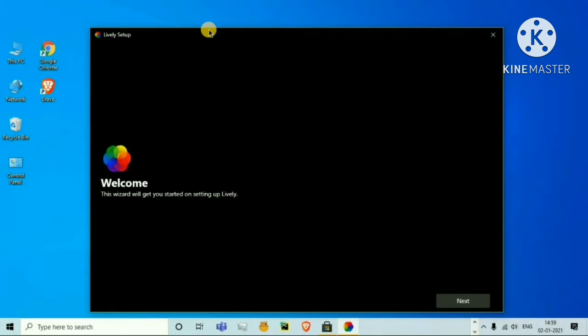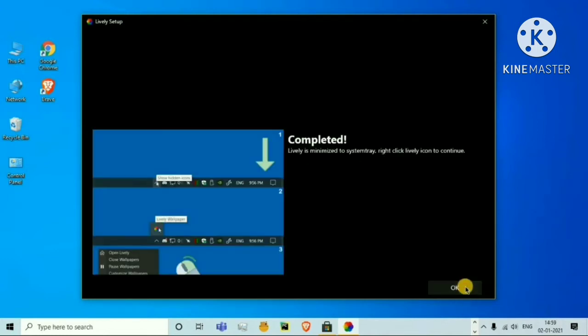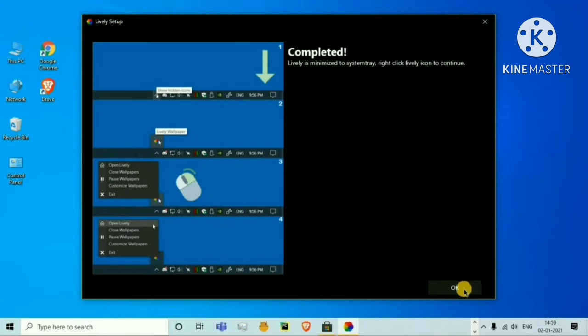So you can download it from the Microsoft Store. I've given the link in the description box. Go there and just get it. It's totally free. Then you have to launch it on your computer. After launching it, this type of screen will come up. Click on next, then start with Windows, then click on next, then click on OK.